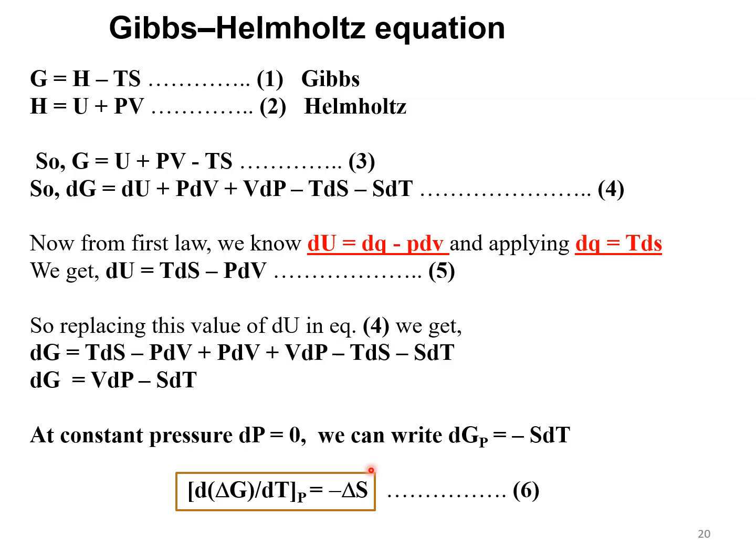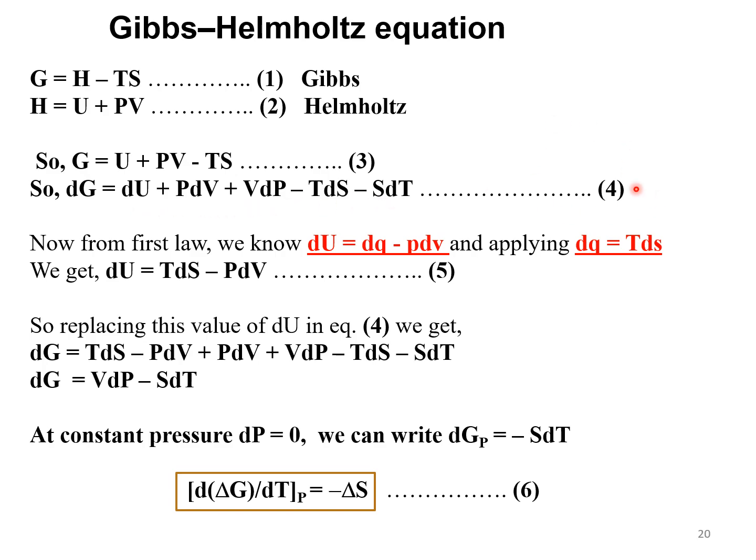Let us see the Gibbs-Helmholtz equation derivation. As we know, the Gibbs equation, G is equal to H minus TS, and H is equal to U plus PV. Therefore, if you combine these two, G is equal to U plus PV minus TS. If you differentiate, dG is equal to dU plus PdV plus VdP minus TdS minus SdT.